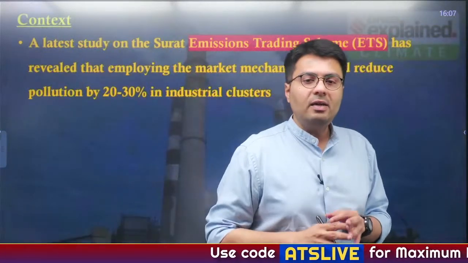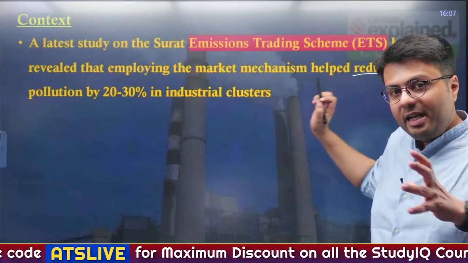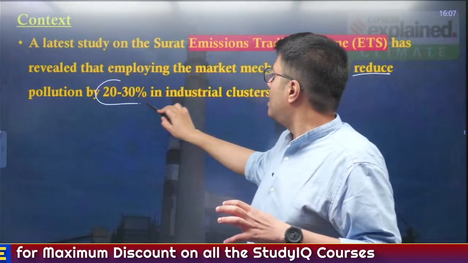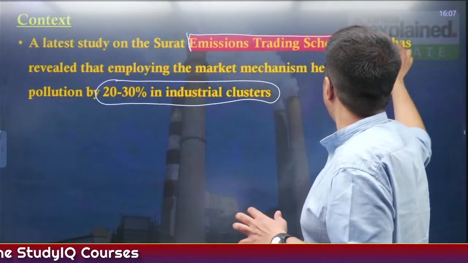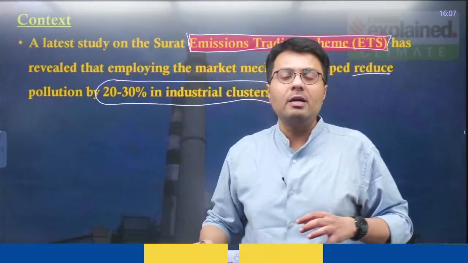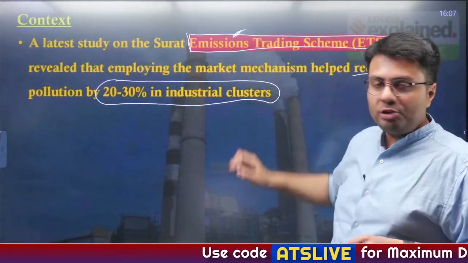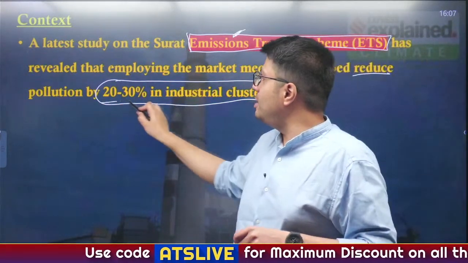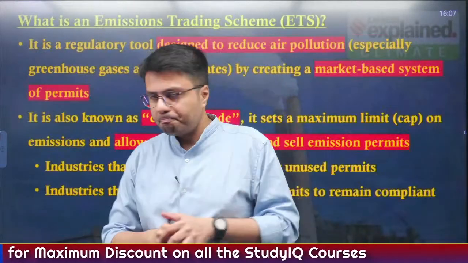Now there was this study conducted, and it has highlighted that this emission trading scheme has helped the city reduce pollution by 20 to 30% in its industrial cluster. So that means the emission trading system is actually working when it comes to Surat. So in today's discussion, what becomes important is what is this emissions trading system and how has Surat actually benefited from it. Both of these we'll try to discuss in today's discussion.